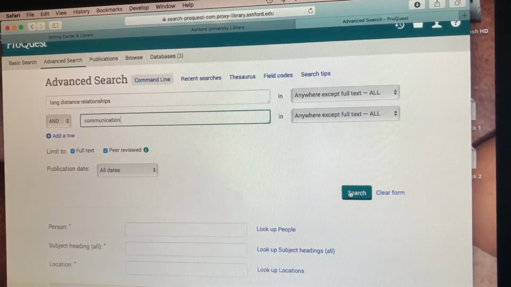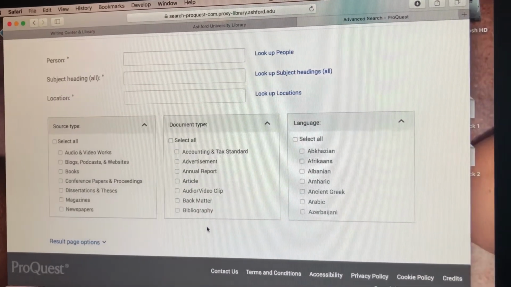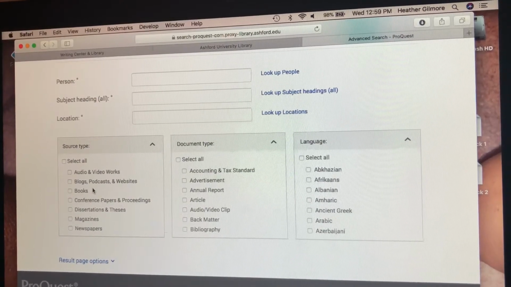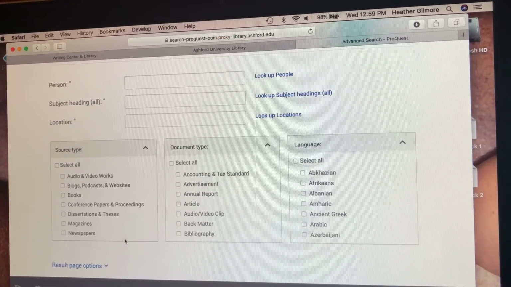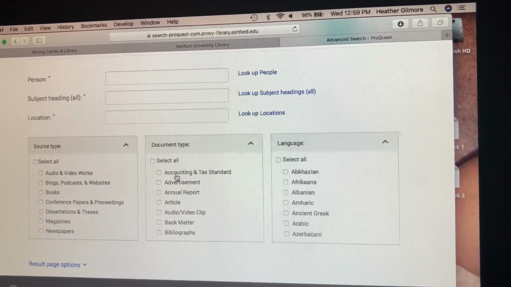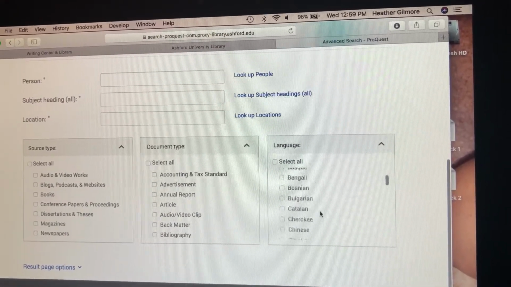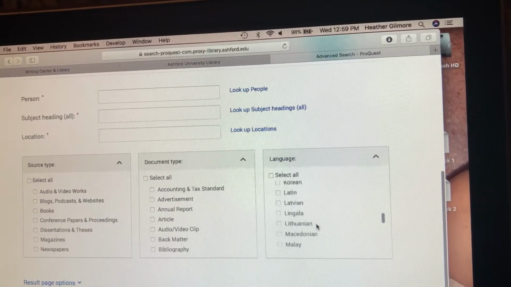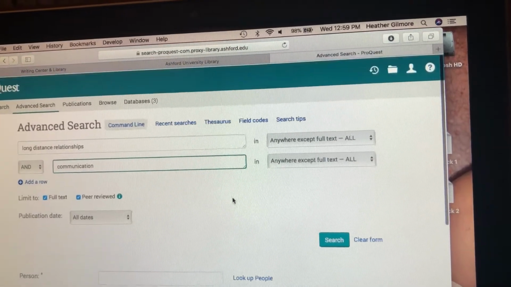So we'll hit search. Or what we can do is also select types. Do we want blogs, podcasts, books, conferences, dissertations, magazines, newspapers? Do you need an account tax standard? If you speak a different language and it's easier that you are looking for a different language, feel free to look at the different languages.